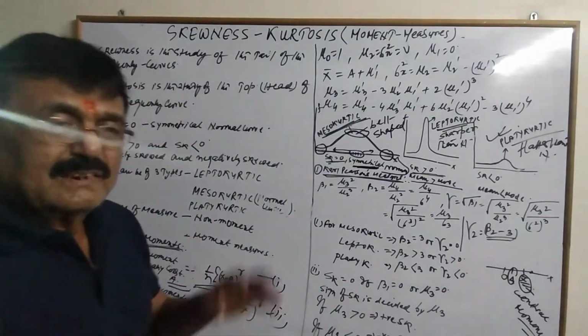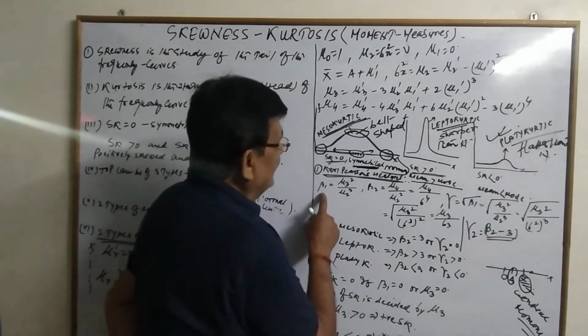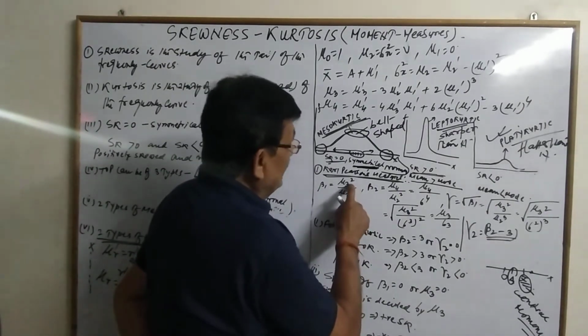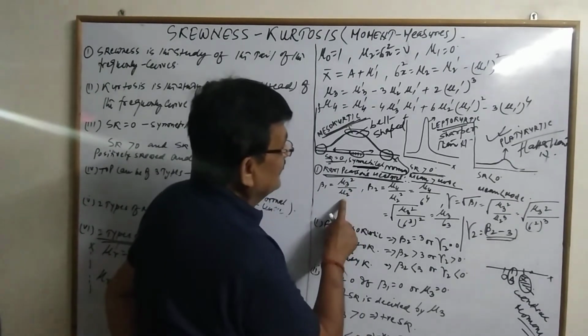A lot of credit goes to this gentleman. Anyway, this is beta 1. Beta 1 is the square of the third central moment divided by the cube of the second central moment.